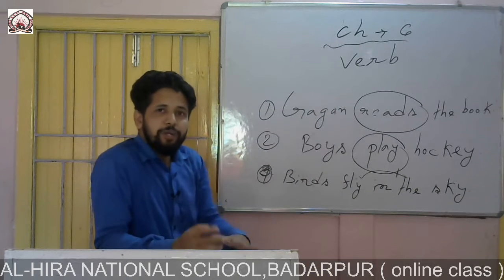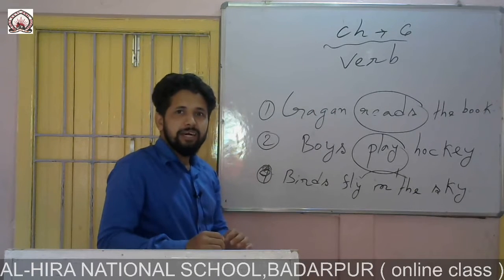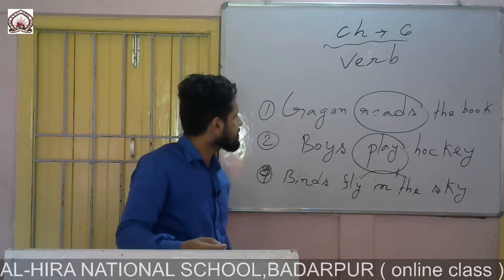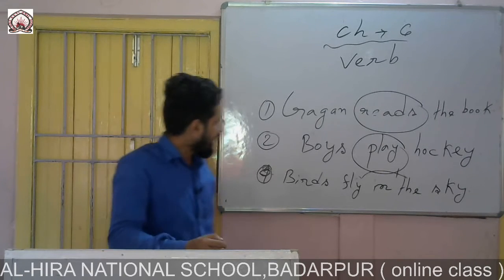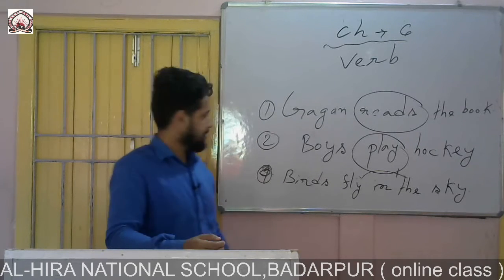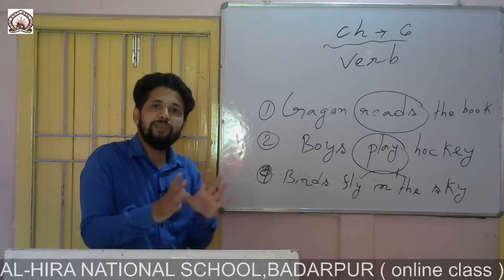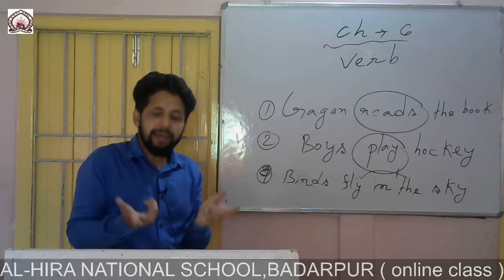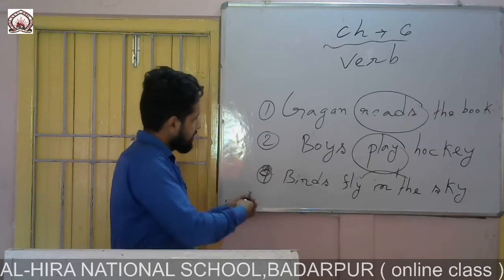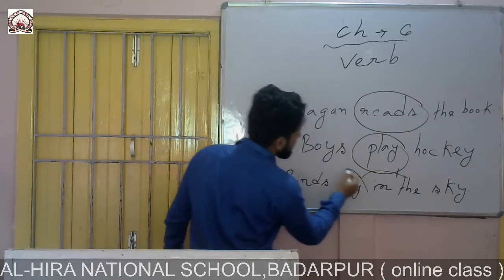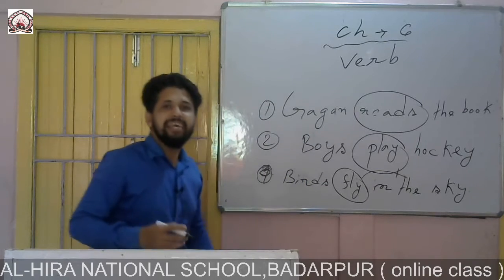Our duty is what? To find the verb from the sentence. So here you see, birds fly in the sky. What exactly are the birds doing? You see, they are flying. Birds fly, that we know, they fly in the sky. So this word shows an action. You see, fly. So the verb would be what? Fly.